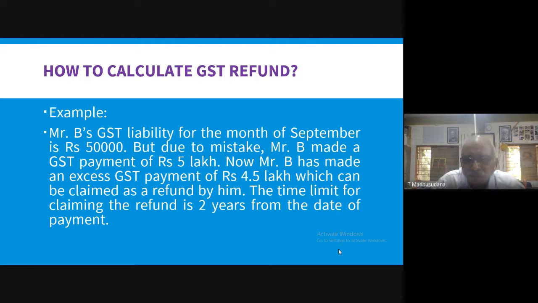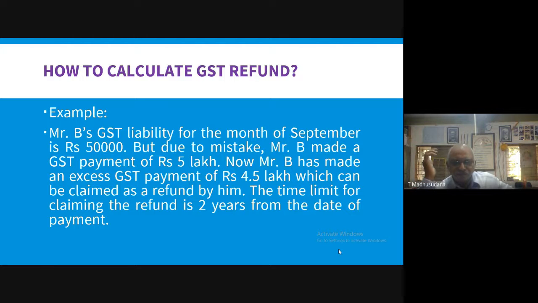But due to a mistake, Mr. B made a GST payment of rupees 5 lakhs. He calculated his GST tax liability as 5 lakhs and paid this 5 lakhs rupees to the government.